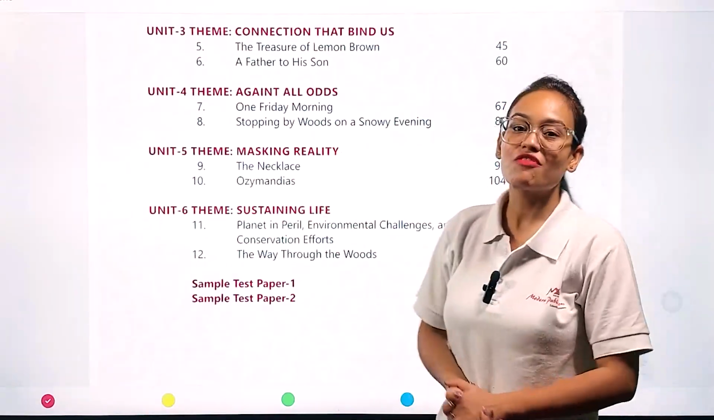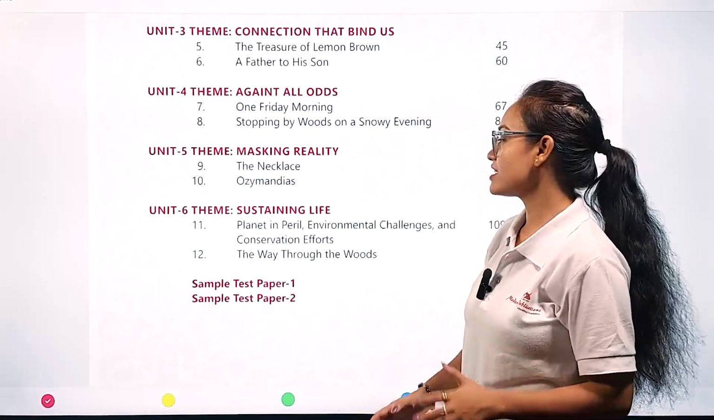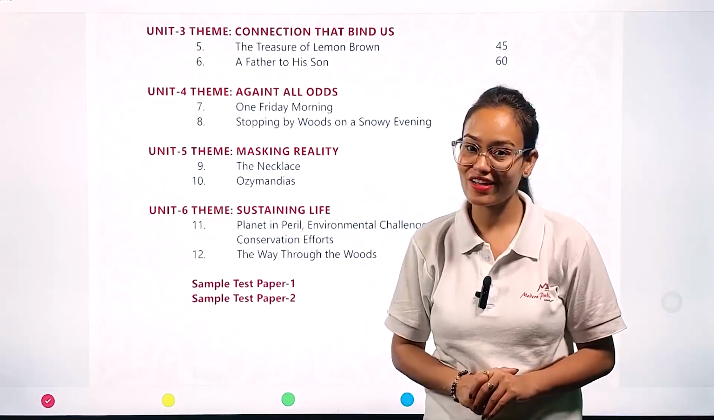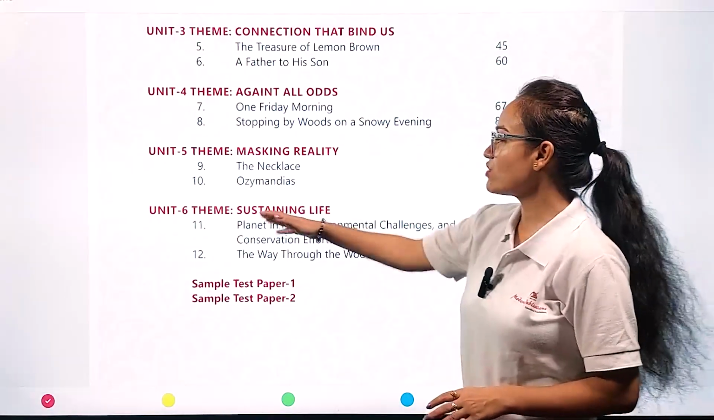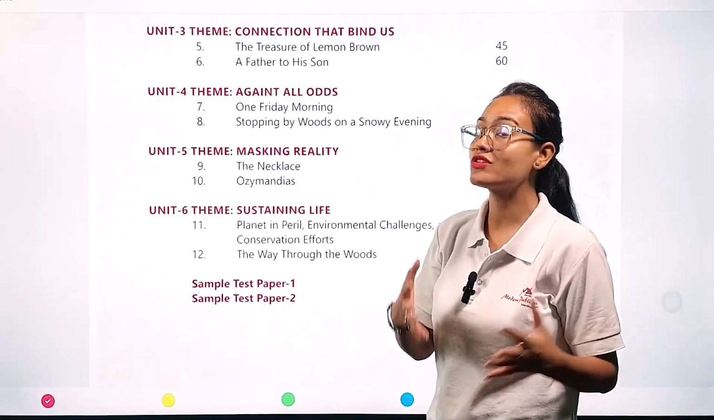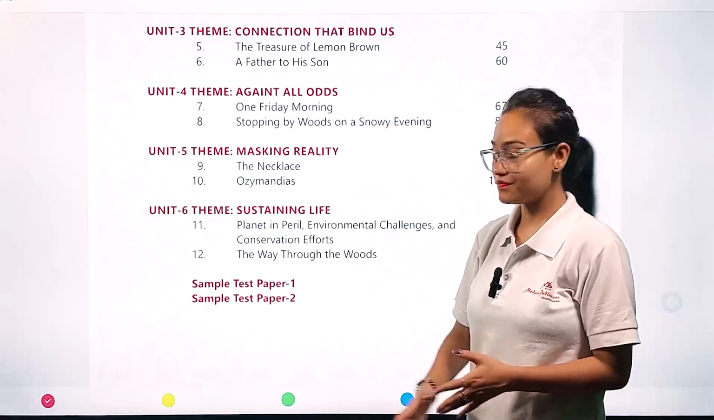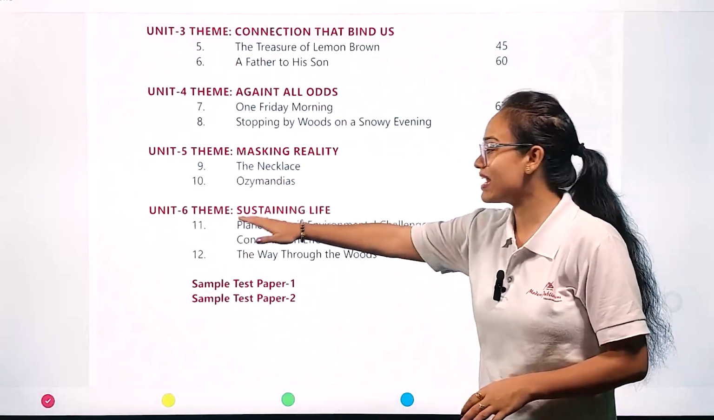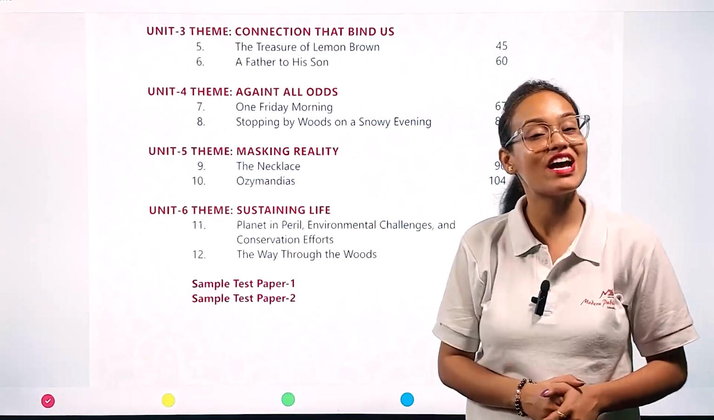Now unit number 5, its theme is masking reality. Whenever you try to cover up the reality, it is called masking reality. Now unit number 6, this is the last unit of our English book, and the theme on which this unit is based is called sustaining life. In this unit, chapter number 11 and chapter number 12, these two chapters are going to tell us about our environment.